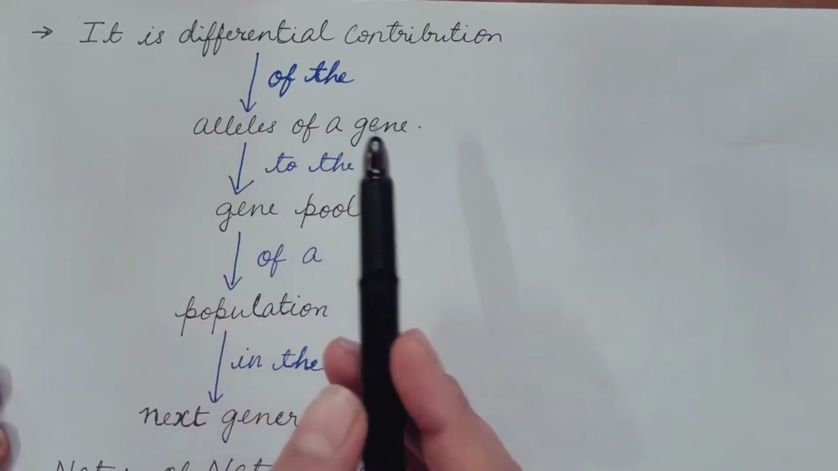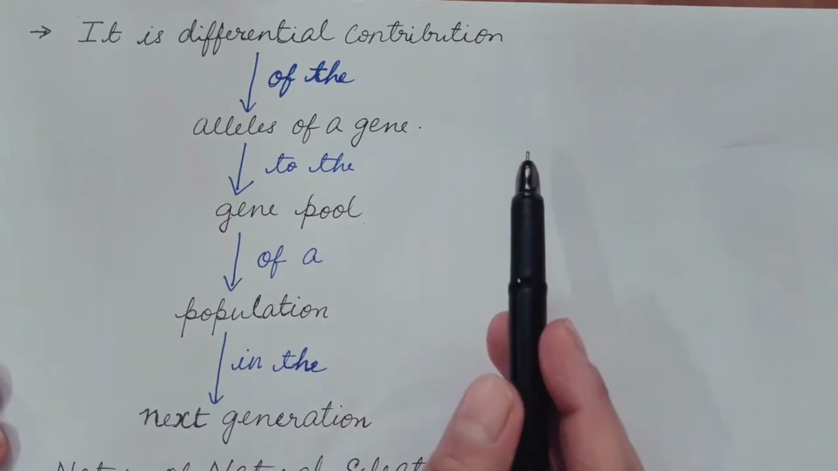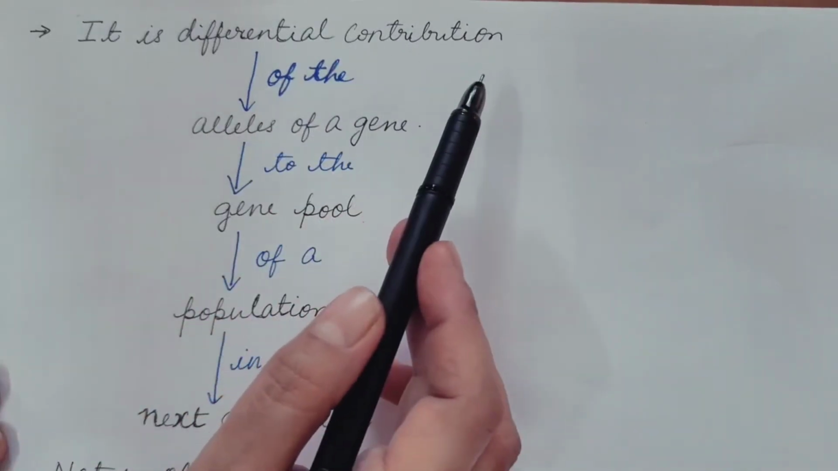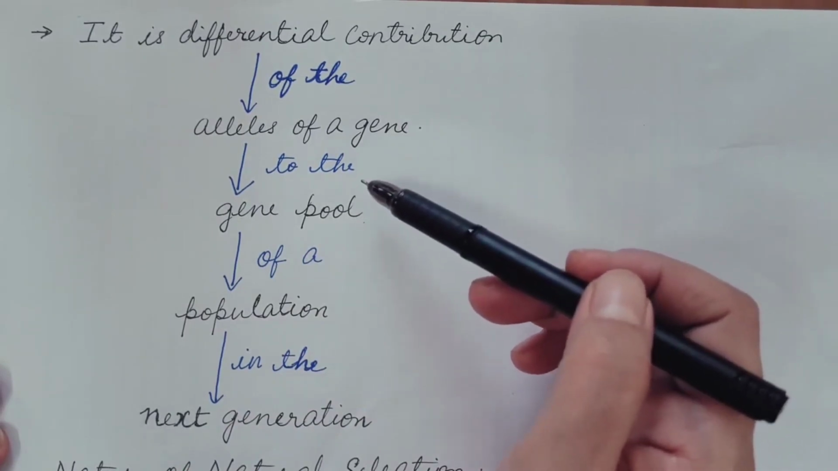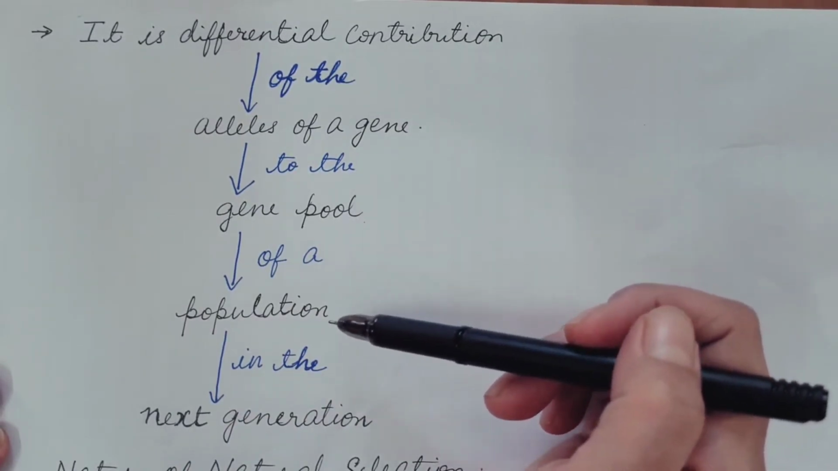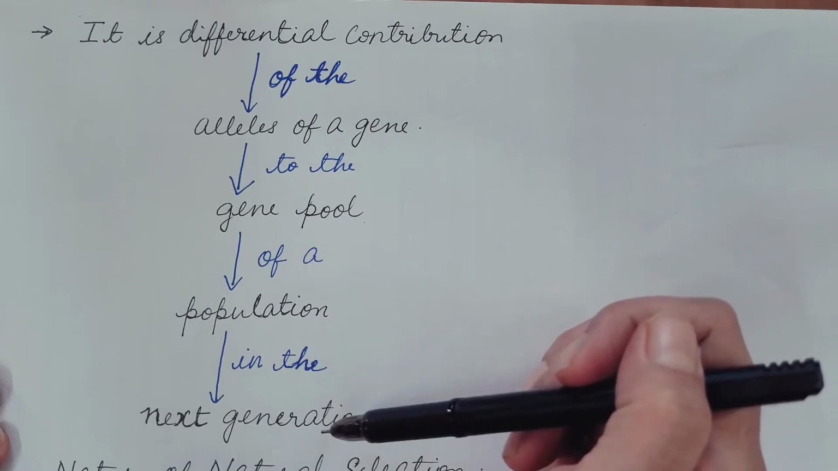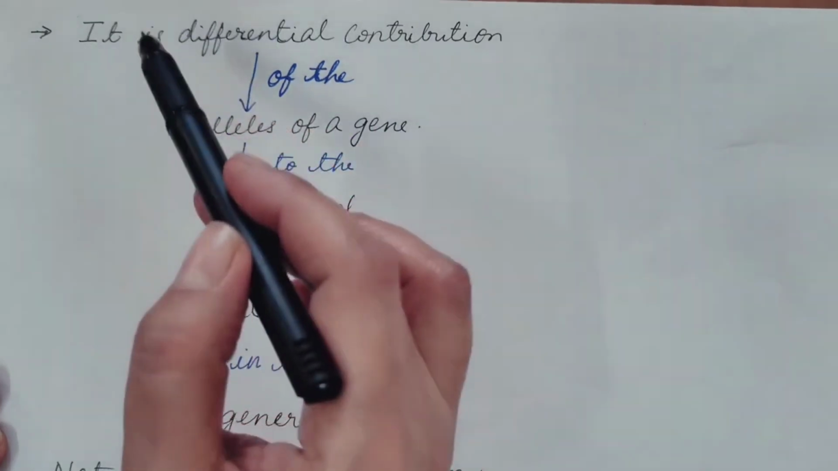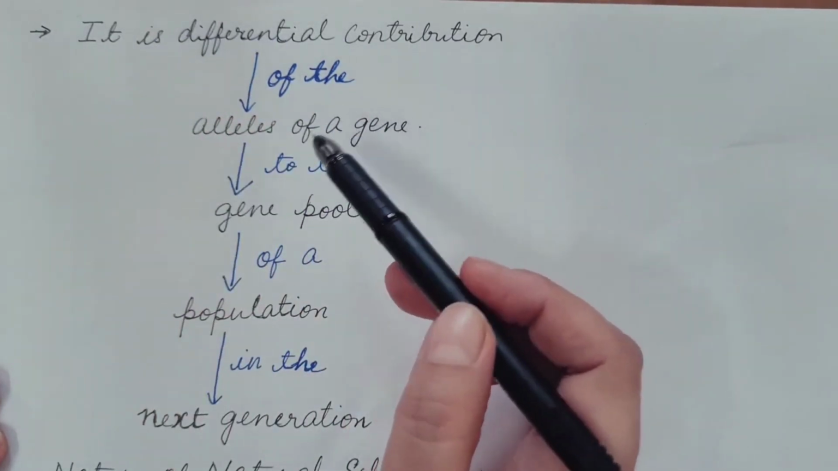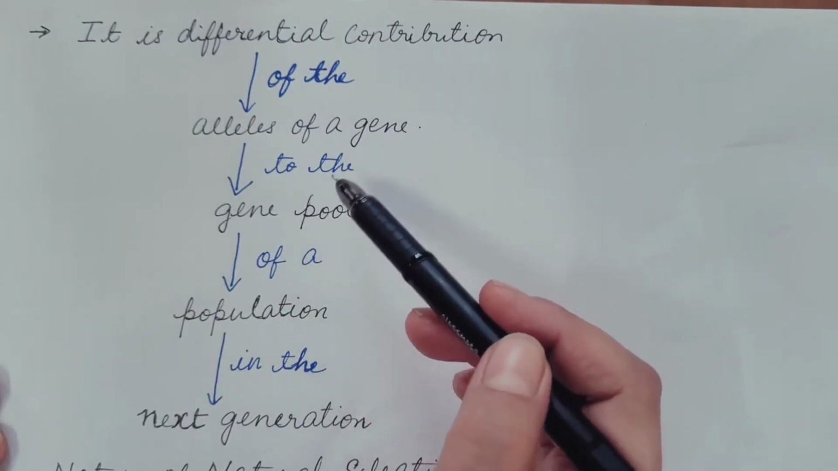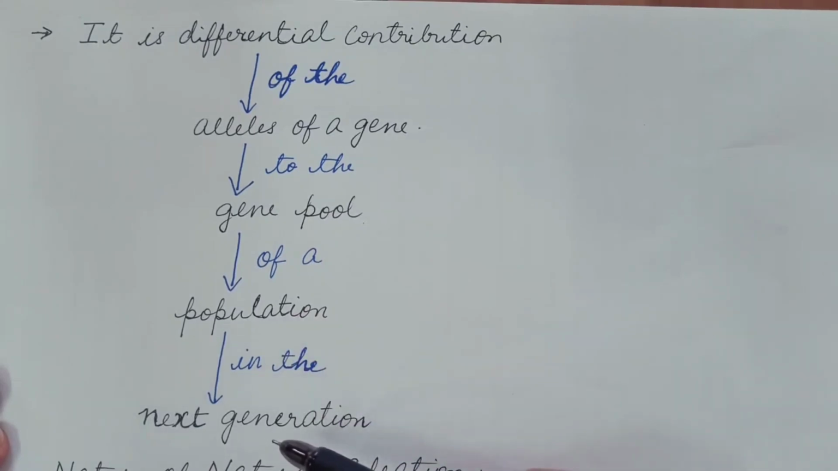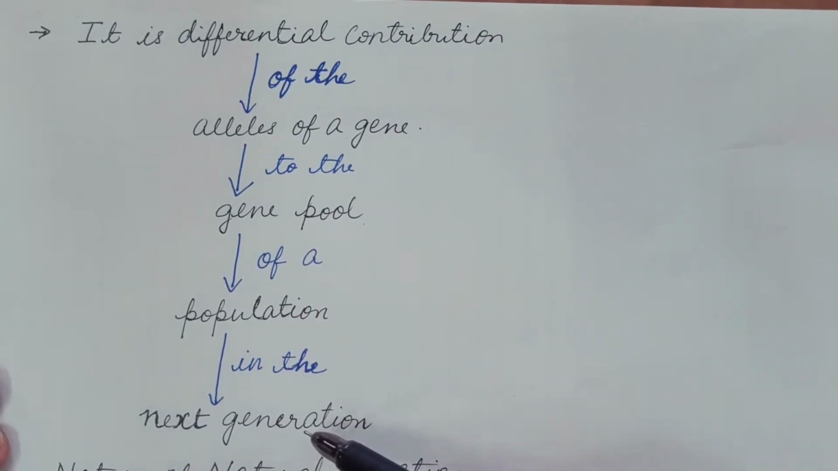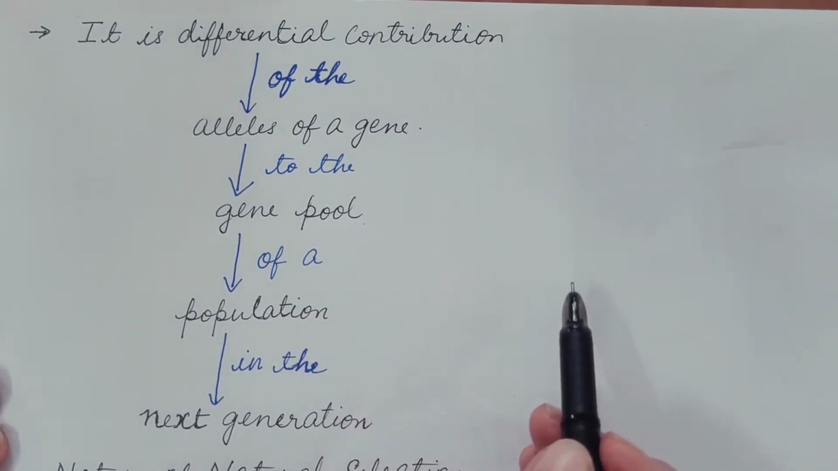So let us understand natural selection with this flow chart. It is differential contribution of the alleles of a gene to the gene pool of a population in the next generation. It helps in the differential contribution of only those alleles of the gene to the gene pool of a population in the subsequent generation, which are responsible for their better adaptation.